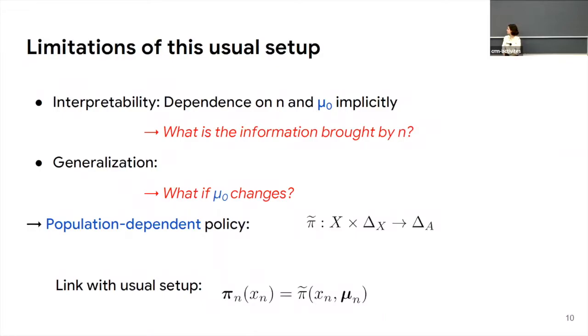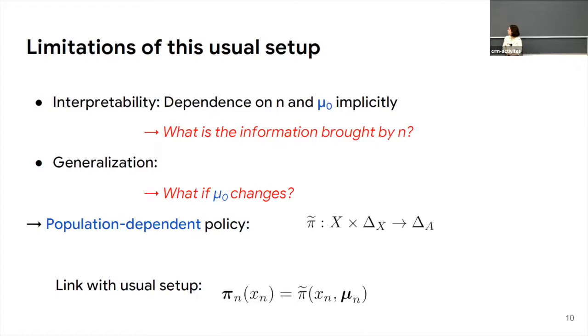And this is also kind of weird from the machine learning perspective, because if we change mu0, nothing is right anymore, and the policy only depends on the state. So this means that the policy is blind to the distribution, blind to the other agents, and this is not very natural in multi-agent reinforcement learning.